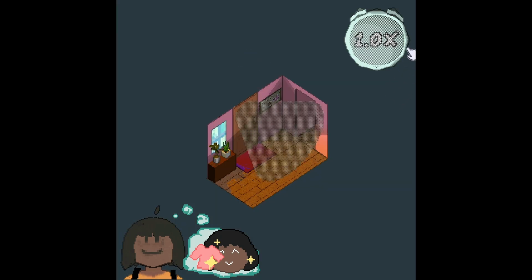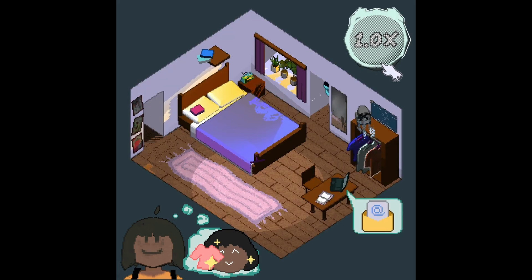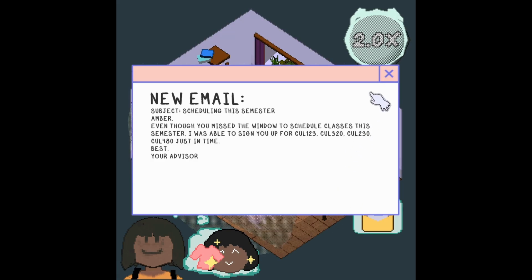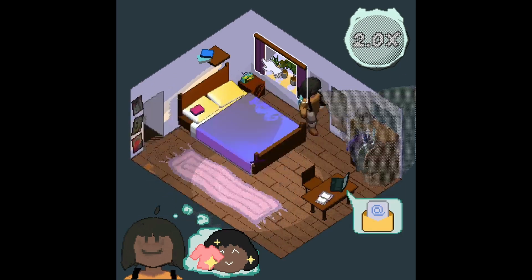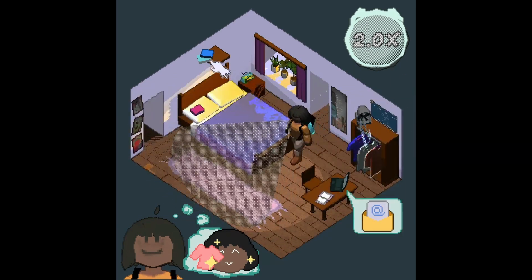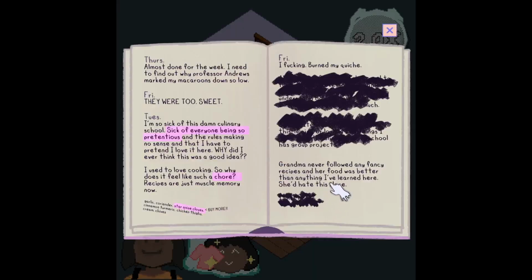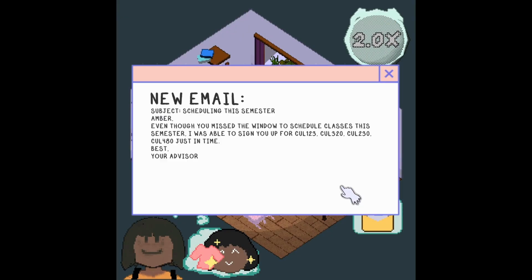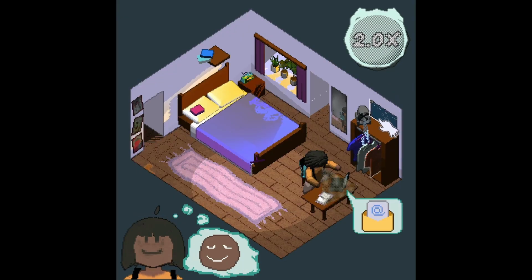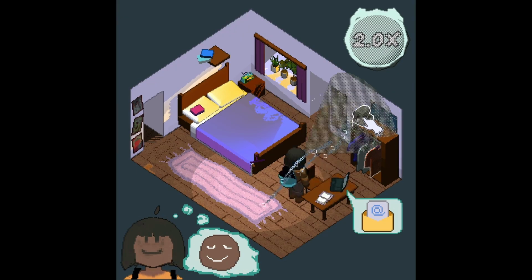Now we're going to cut back to the kitchen, and this is where we're going to show you the solution to the puzzle that's in here with the fans and the recipes, because this actually leads to our true ending. We really wanted something that's going to tie together the story that we're creating, because environmental storytelling was very heavy within this game, and we wanted some kind of payoff to that.